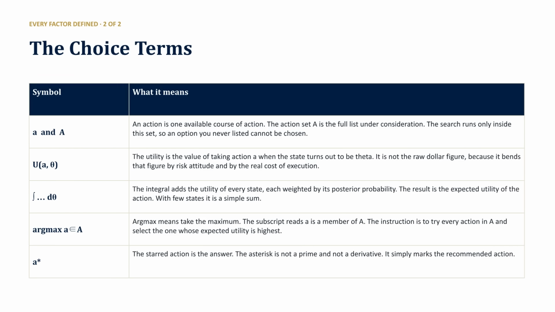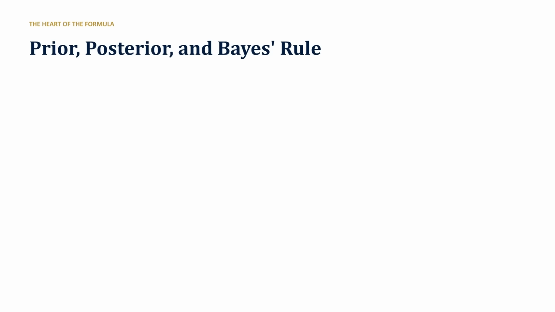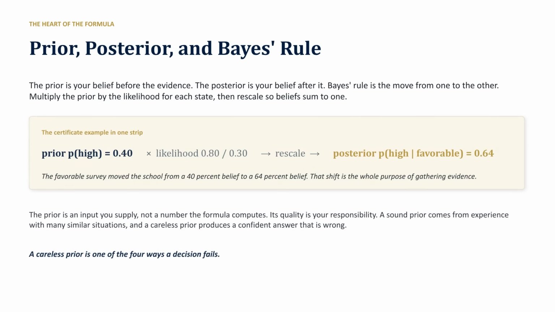For the choice terms, A is your set of possible actions. Utility accounts for risk and execution costs. The integral calculates expected value, and argmax selects the best action, marked by the asterisk. Bayes' rule is the core. For the certificate example, a favorable survey shifts the school's belief in high demand from 40% to 64%.